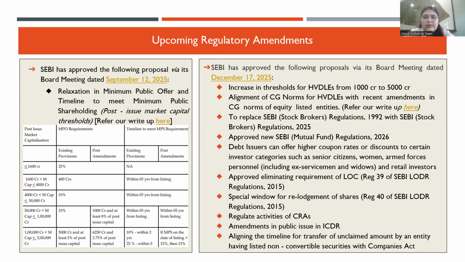There was one more SEBI board meeting which happened in December 2025, where it is proposed to increase the limits of HVDEs from 1,000 crores to 5,000 crores. There were certain amendments proposed in HVDEs to make them at par with the other listed entities. With respect to several registered intermediaries, amendments are in the pipeline for stockbrokers, mutual funds, and others.